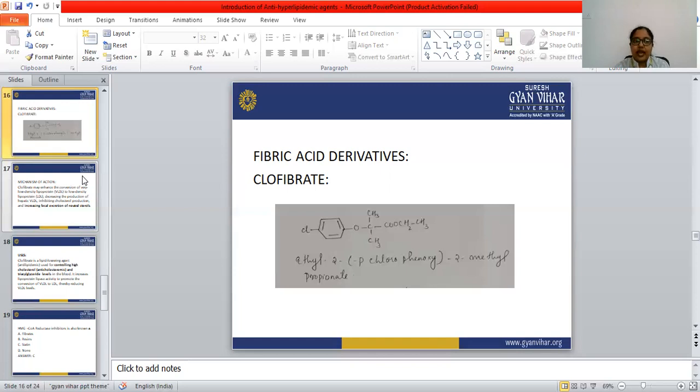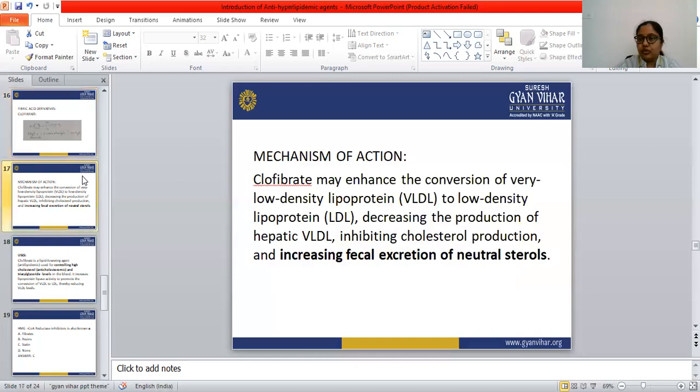So this is lovastatin and clofibrate. We have seen HMG-CoA reductase inhibitors and the fibric acid derivatives. An example of HMG-CoA reductase inhibitors is lovastatin, and the fibric acid derivative example is clofibrate. So we have seen both of these drugs, and this is all about these two classifications.